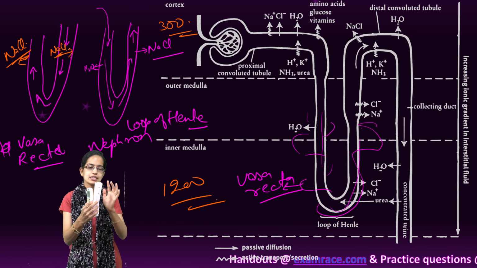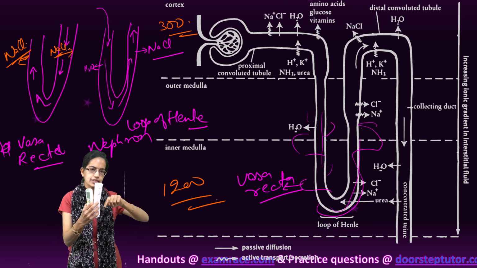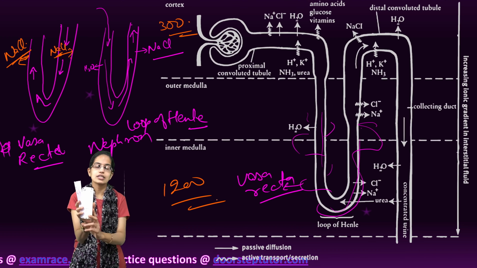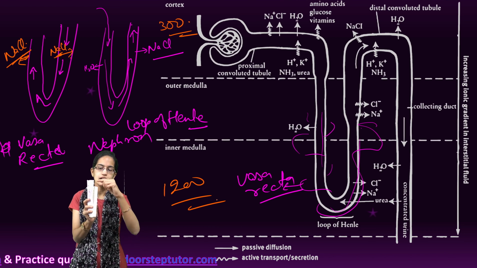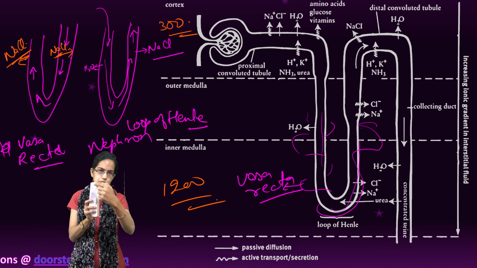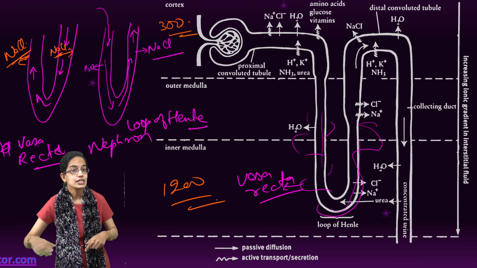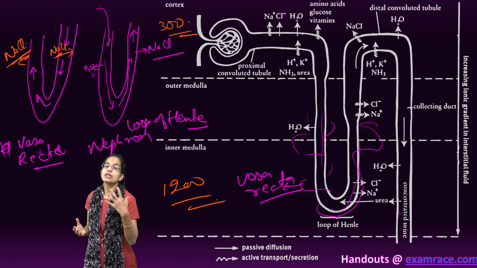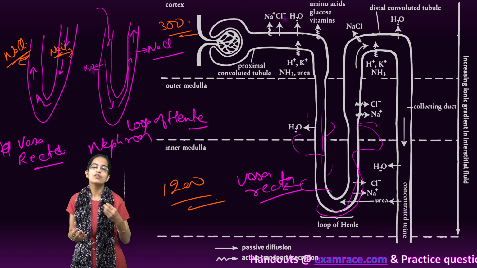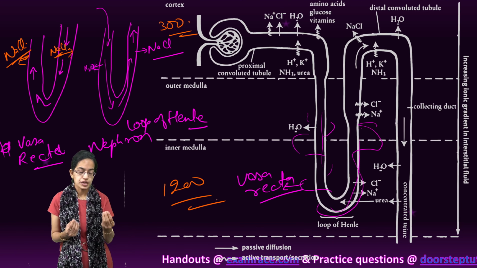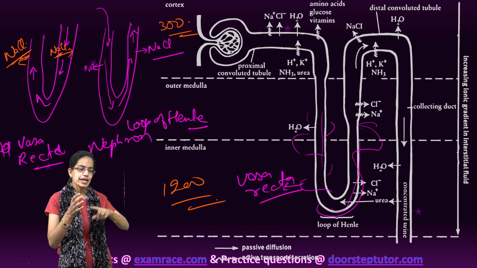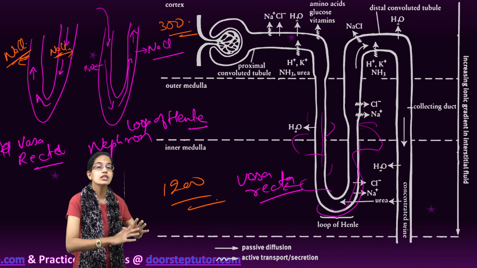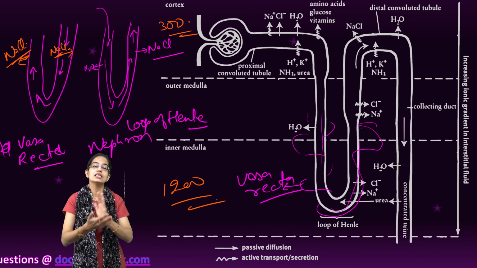So what happens is, within the loop of Henle the things go in this direction, and within the outer region, which is the vasa recta, the things start to flow in the opposite direction, and this creates a counter current mechanism. And with this counter current mechanism, the concentration gradient of the interstitial medulla is being maintained. It helps in easy passage of water and further concentration of urine to nearly 4 times the initial filtrate that was done by glomerulus.